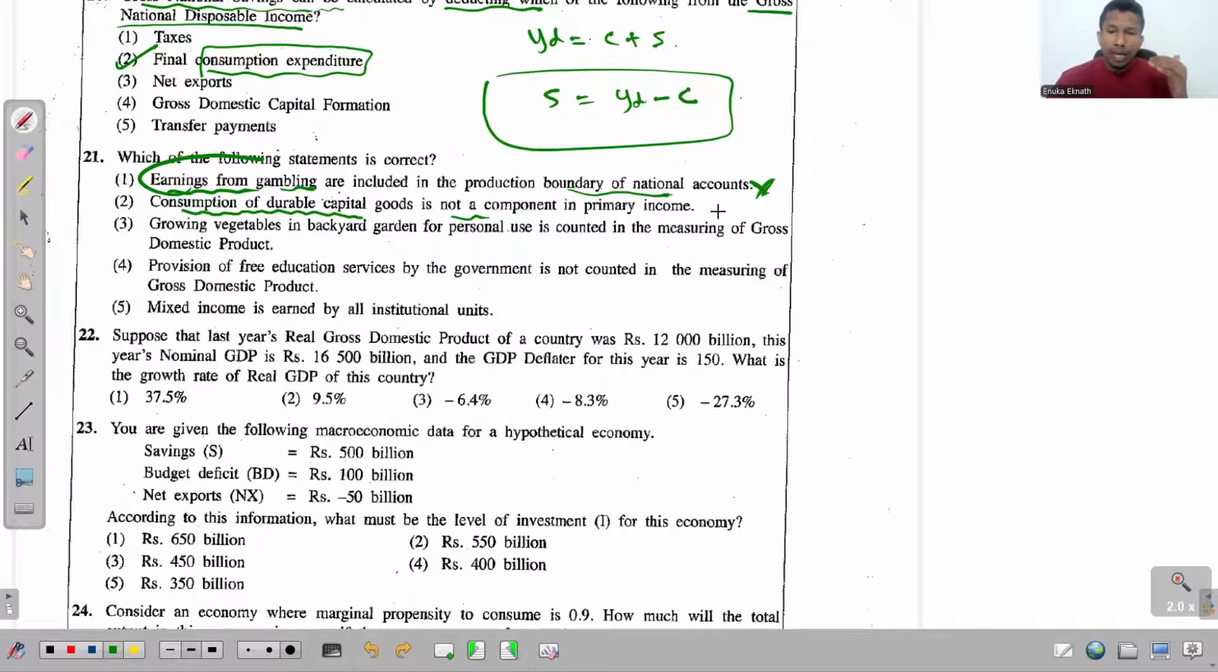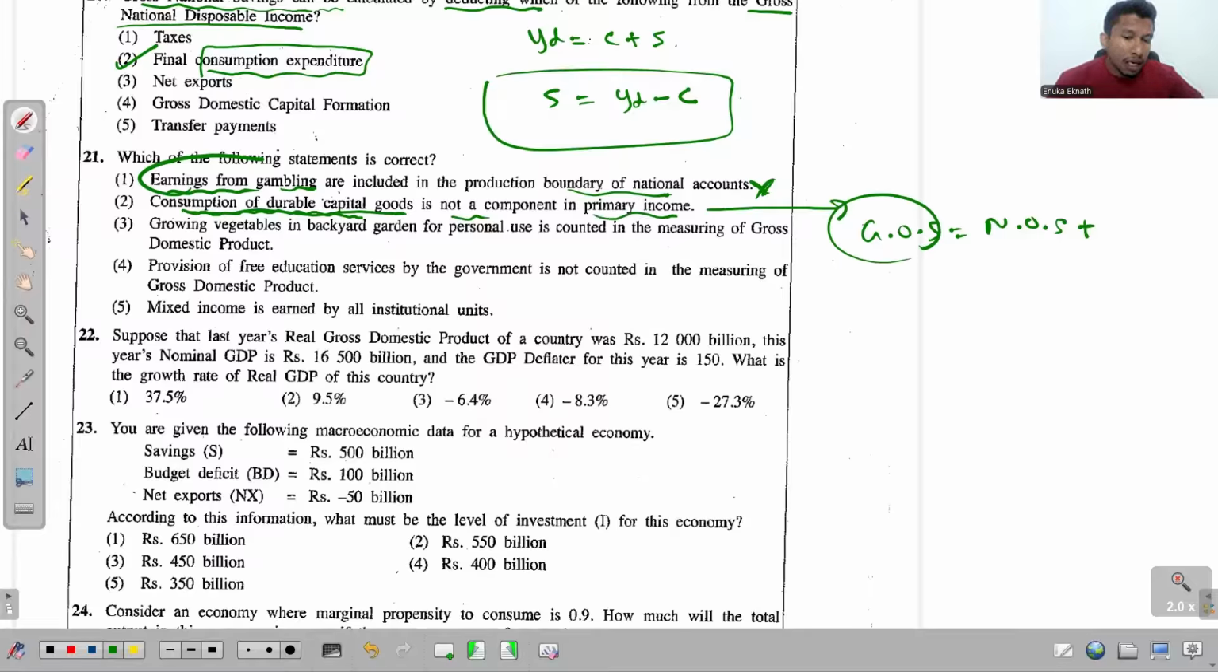So if you remember the way that you calculate the primary income, what's the first entry? Compensation of employees. And what's the second entry? Gross operating surplus. And if I ask you how to calculate this gross operating surplus, gross operating surplus is equal to net operating surplus plus consumption of fixed capital, which is a component of primary income.